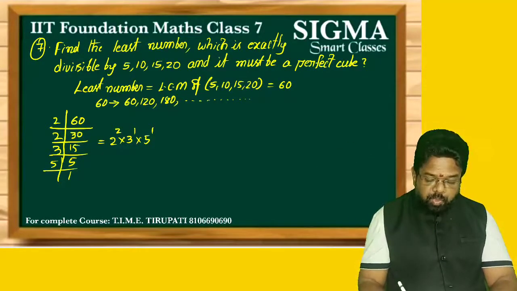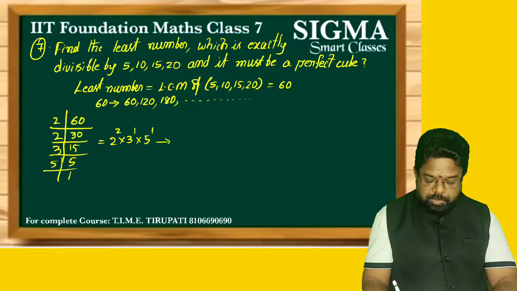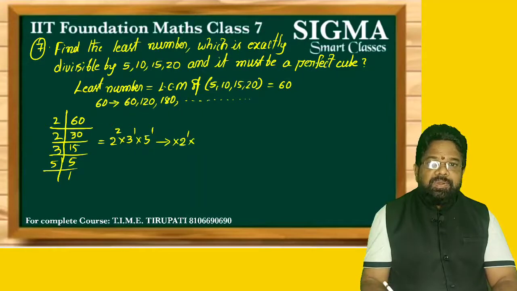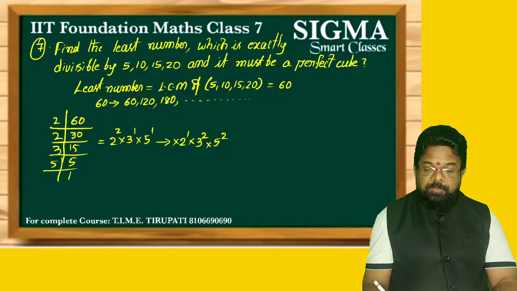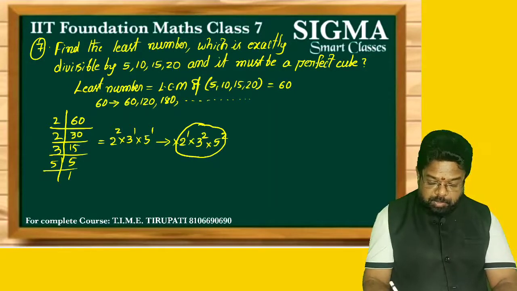But here 2 power only 2 is there, so we require 2 power 3, which means multiplying by 2 power 1. 3 has only power 1, we require 3 power 3, so multiply by 3 power 2. 5 has only power 1, to get 3 we multiply by 5 power 2. So 60 is to be multiplied by 2 into 9 into 25. 25 into 2 is 50, 50 into 9 is 450.